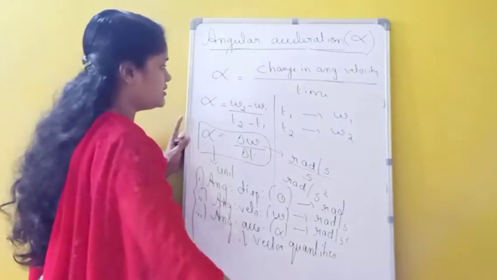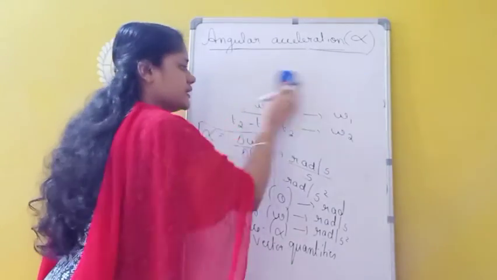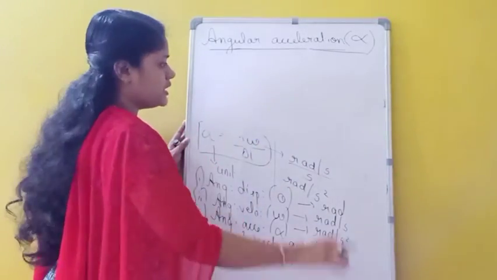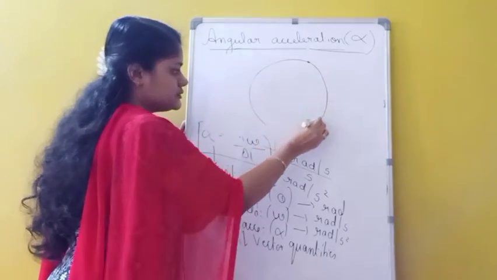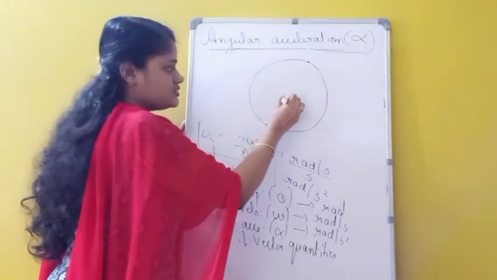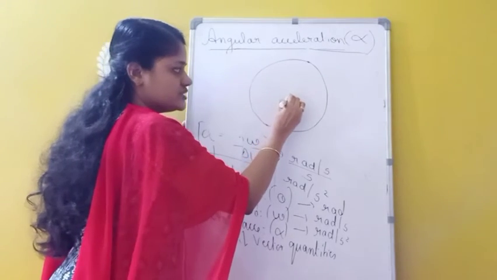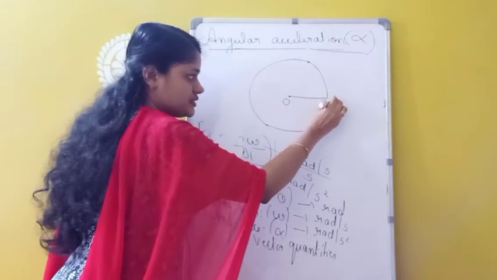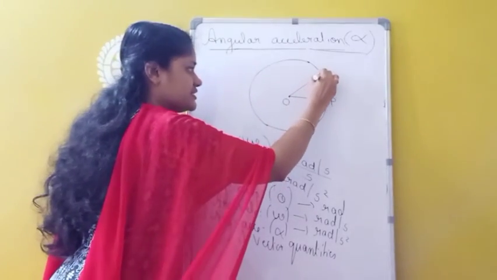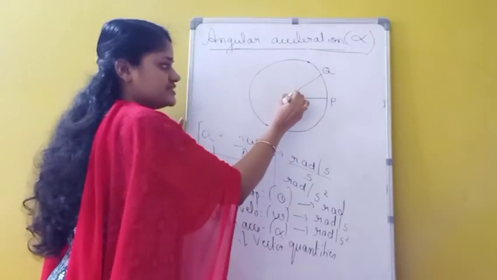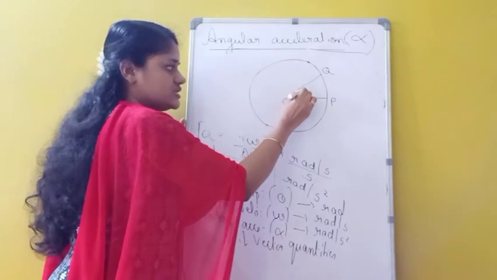Suppose we draw a particle moving in a circular path. Initially this is the origin, the initial position of the particle. Then after some time the particle reaches a point Q, and this is the angular displacement theta.